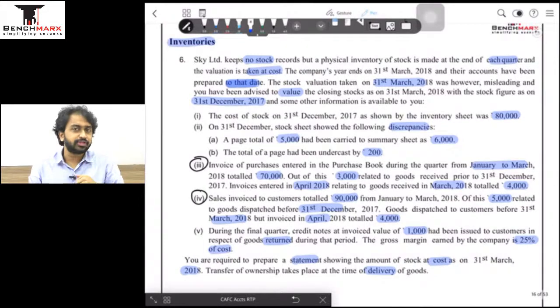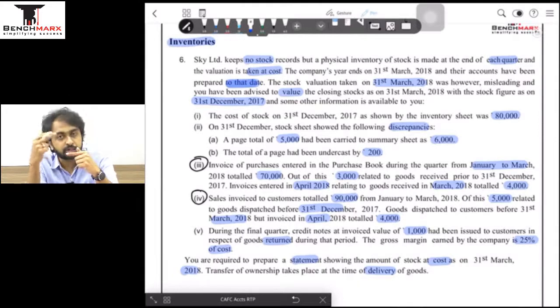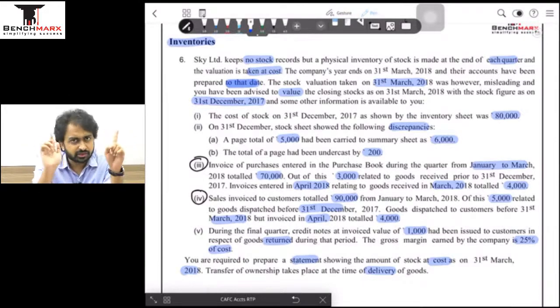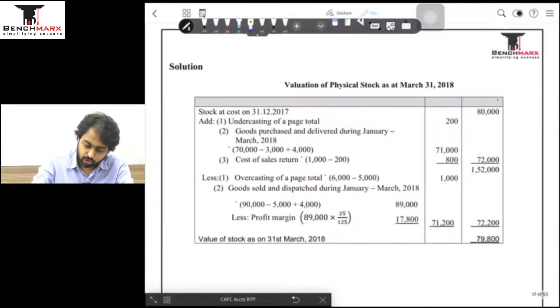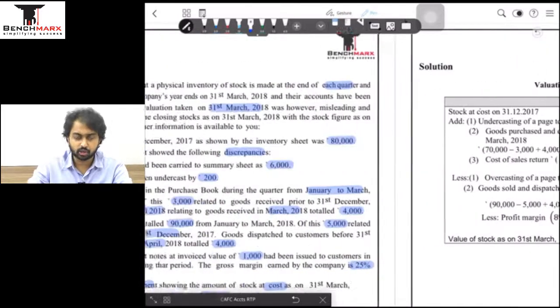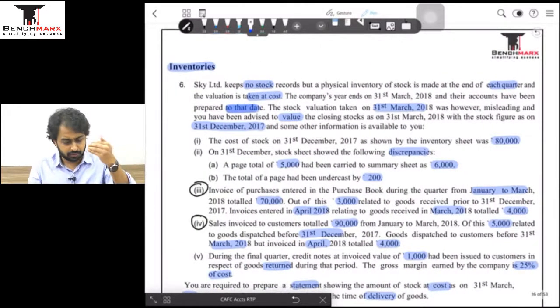Now if my objective is to find the closing stock on 31st March, that means our obvious thing is to start by the opening stock as on the 1st of Jan. That is nothing but the closing stock on 31st December 17. So first things first, let us start from my opening stock of the current quarter, and that is nothing but stock at cost, that is 80,000 rupees, and that is how we start the question. And एक चीज पढ़ेंगे and adjust करते करते we will arrive at the closing balance.